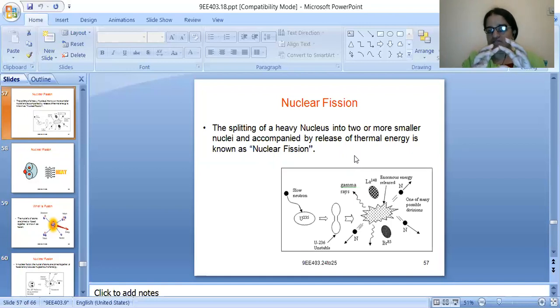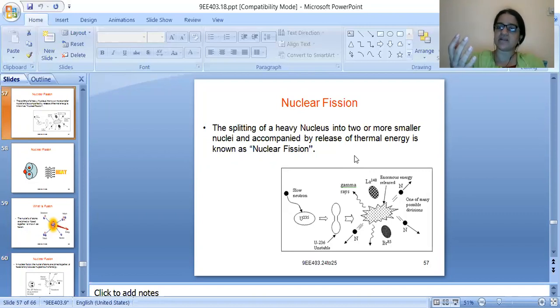The splitting of a heavy nucleus into two or more smaller nuclei. Whenever something breaks or changes its shape, there will definitely be some thermal energy released.